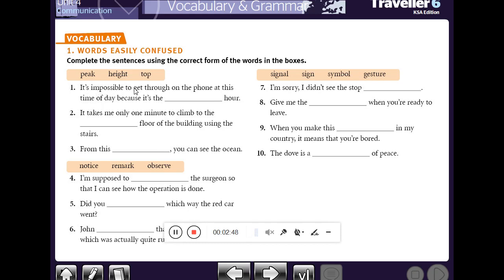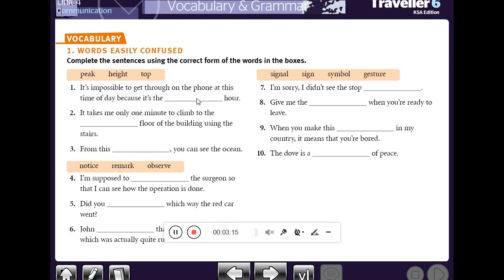It's impossible to get through on the phone. By get through on the phone we mean to speak to somebody on the phone. Okay? So it's impossible to get through on the phone at this time of day because it's the space hour.